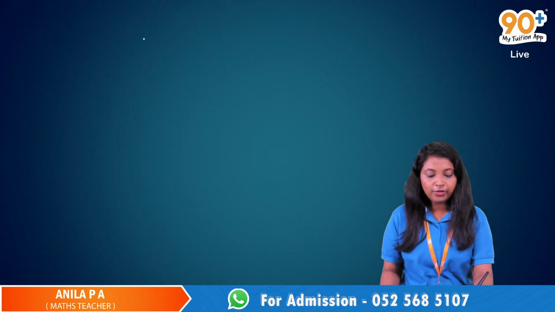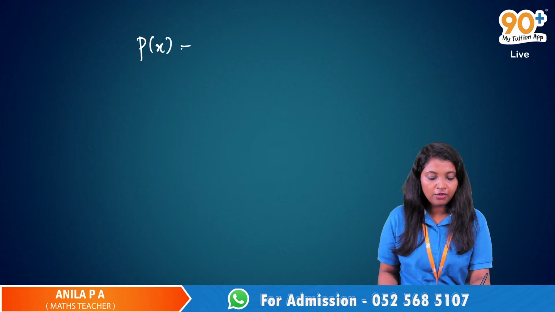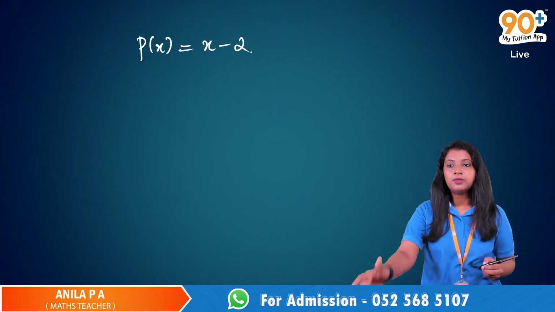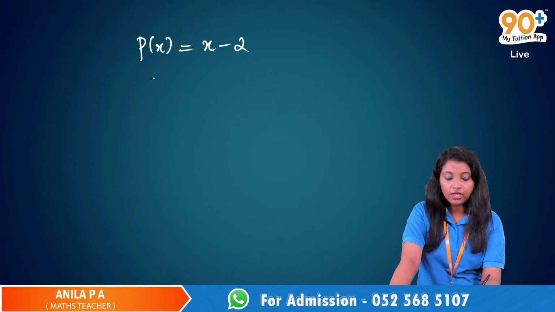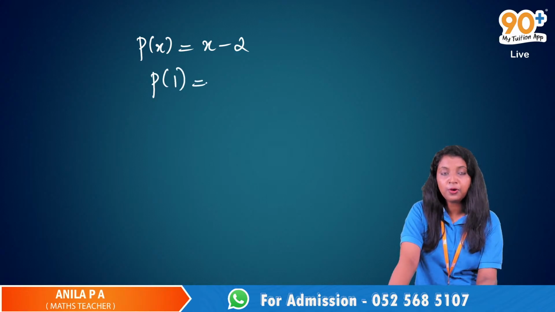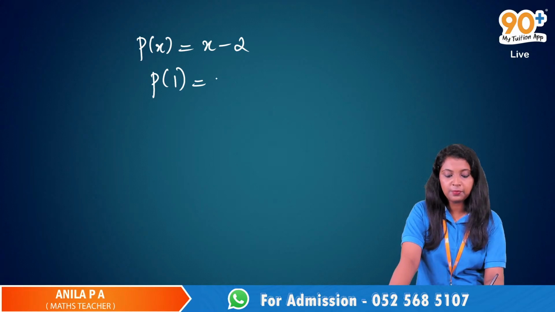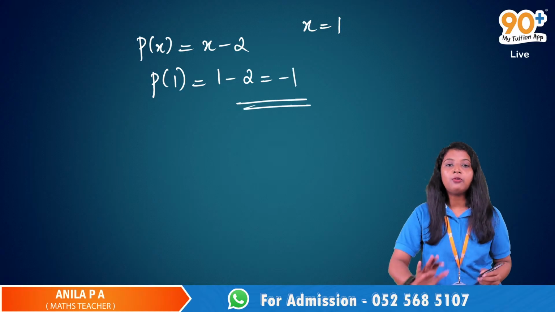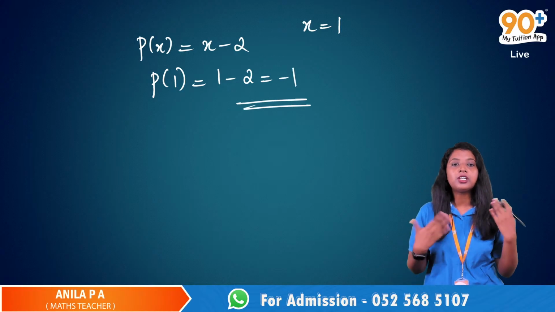We know how to find the value of a polynomial at a particular point. We have a polynomial p of x equal to x minus 2. Say if x is equal to 1, at that point it is 1 minus 2, which is minus 1. We know how to find the value of a polynomial at a particular point.